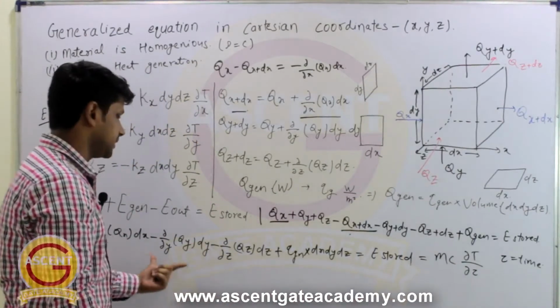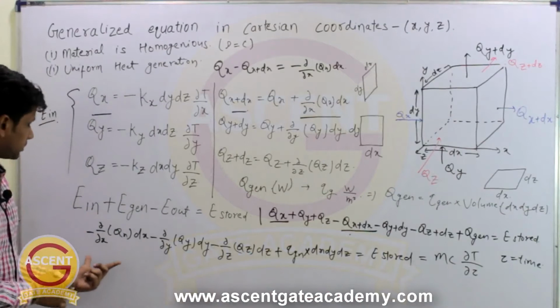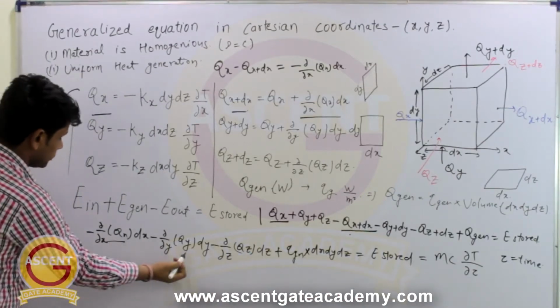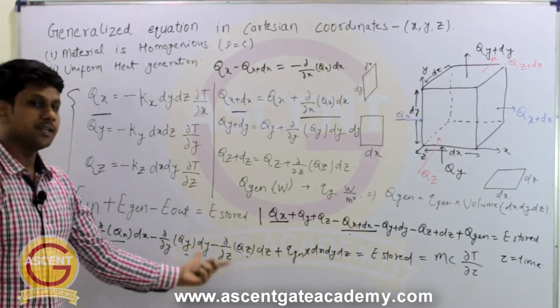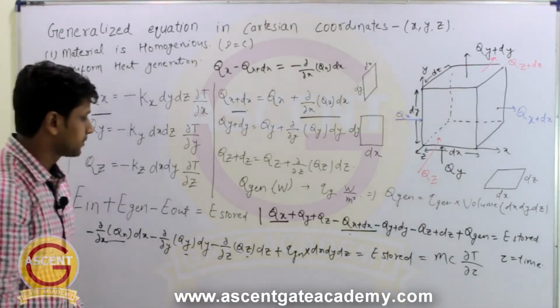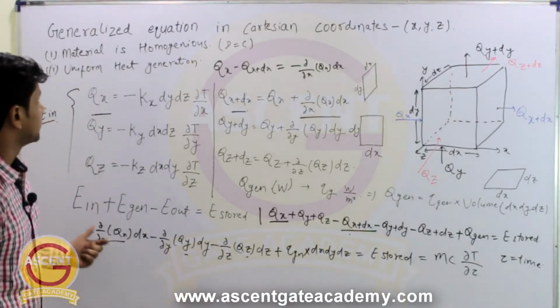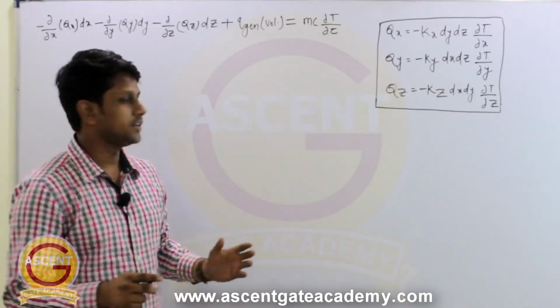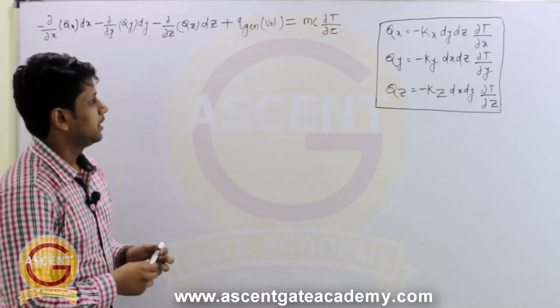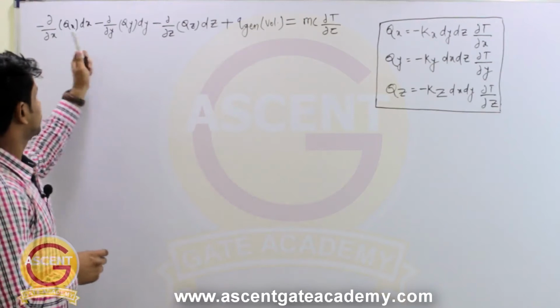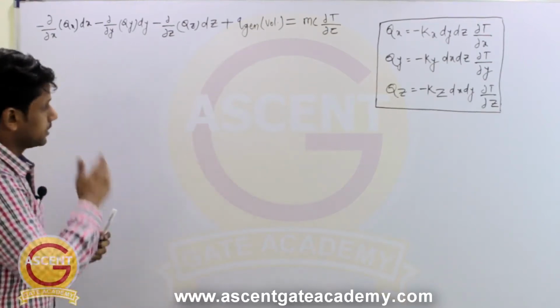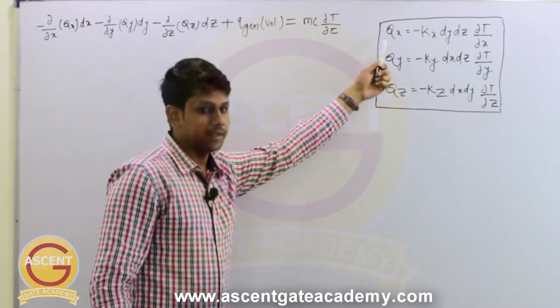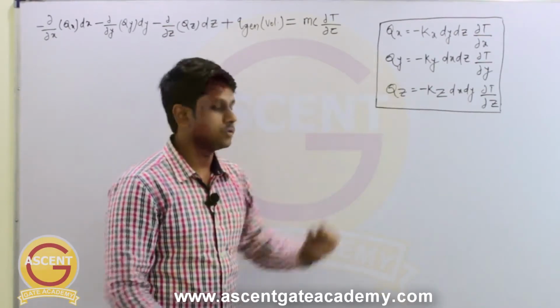Now we have to simplify this. We will put the values of qx, qy and qz in this equation, and you will get the generalized equation for Cartesian coordinates. So now we have reached this equation, and we will put the values of qx, qy and qz in it. The qx, qy and qz values are given by this. I have written this also.